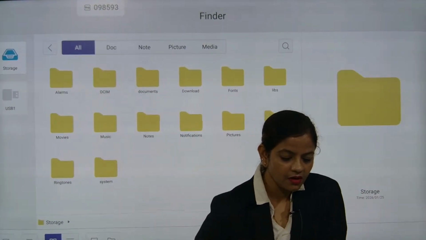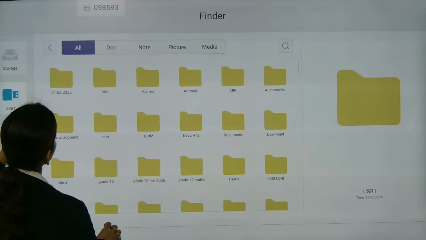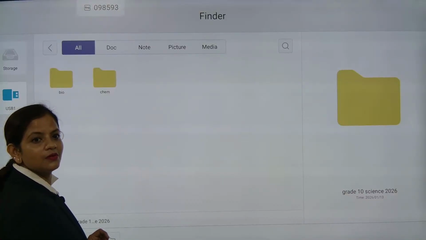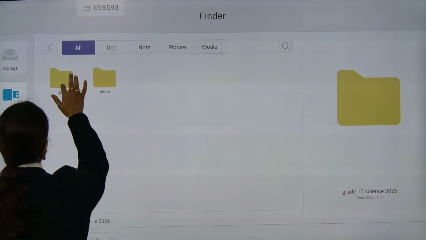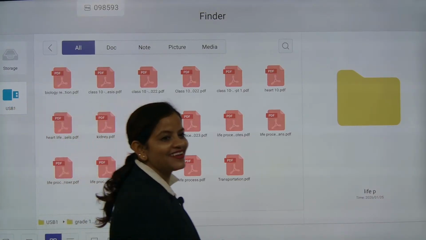Ready, everyone? Now look here. Is it sounding like chocolate? Now look here.